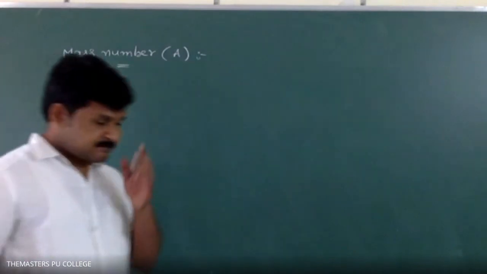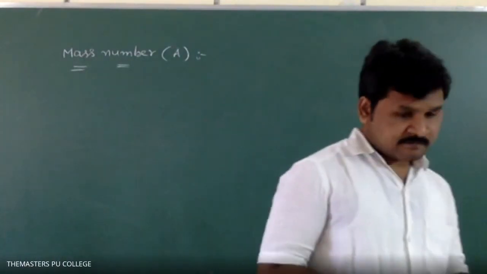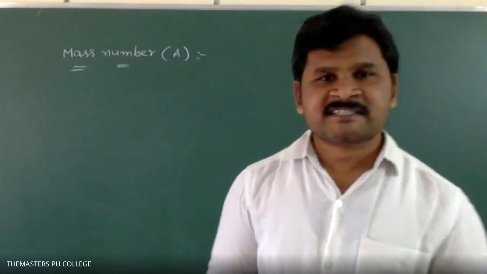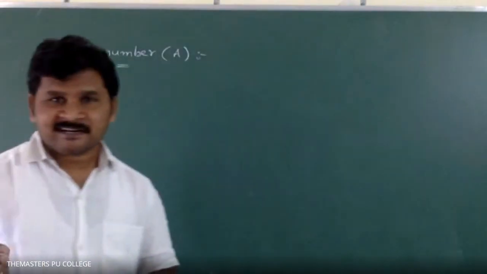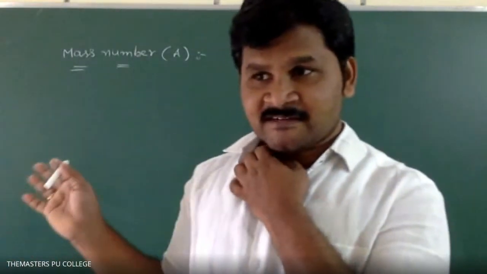Mass number, A. What is the mass number definition? The number of protons and number of neutrons together is called mass number. Mass does not depend on electrons; I already told you even in the previous topic.